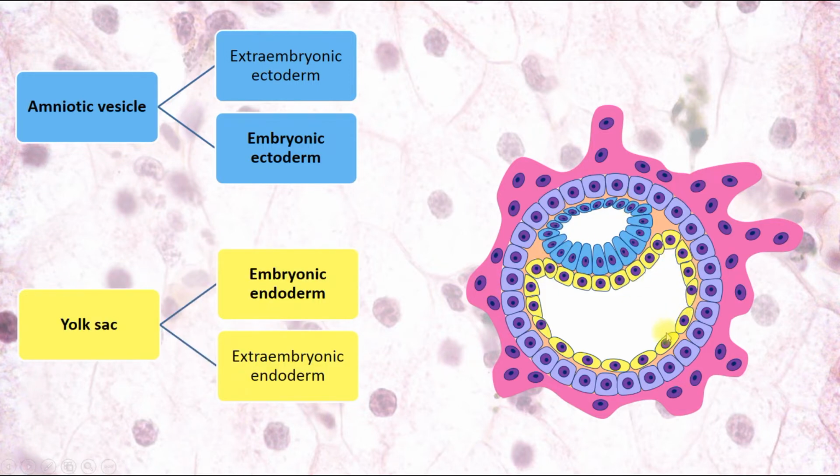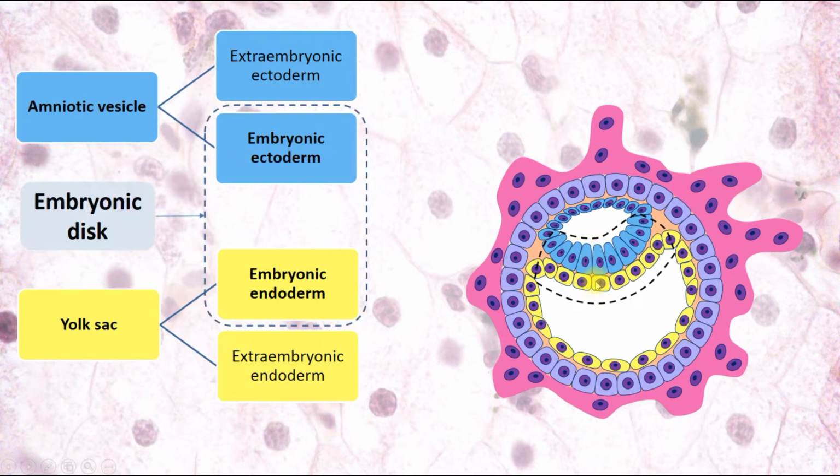The place of the attachment is called the embryonic disc. So the amniotic vesicle has embryonic ectoderm and extraembryonic ectoderm, and the yolk sac has embryonic endoderm and extraembryonic endoderm. Embryonic ectoderm and embryonic endoderm are attached to each other, and they form the embryonic disc. And also we have extraembryonic ectoderm, the top of the amniotic vesicle, and extraembryonic endoderm, the bottom of the yolk